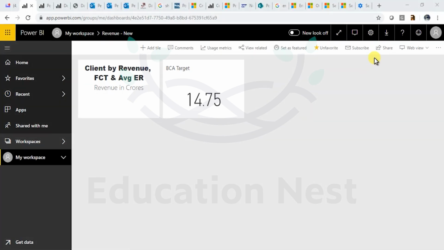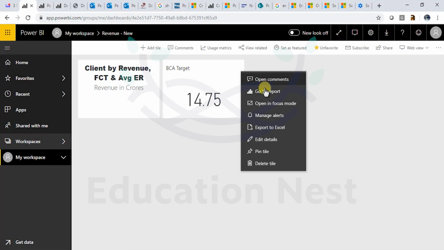Coming back. So we've seen what subscribe does. You can subscribe to a particular dashboard as per your convenience. That is like a pull mechanism. A better way of push mechanism would be you clicking on a dashboard tile and you say bell icon says